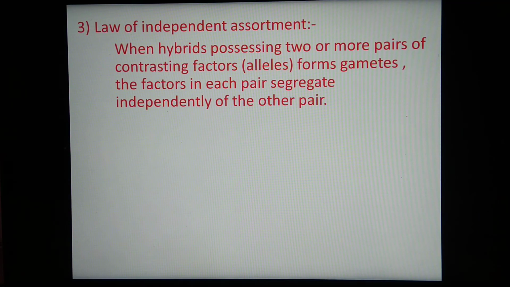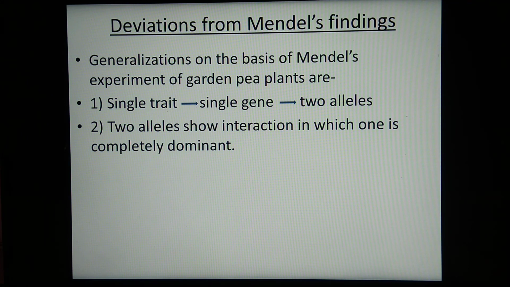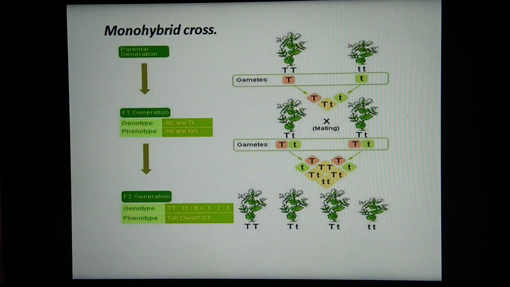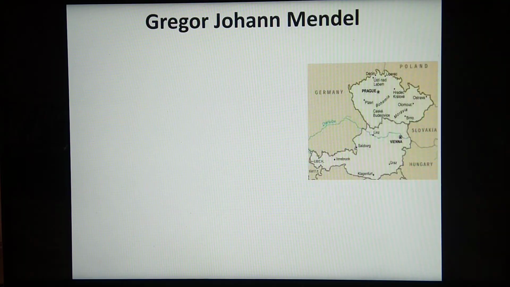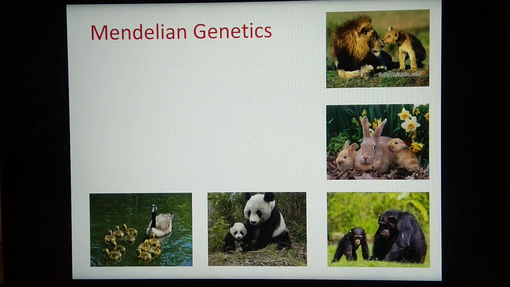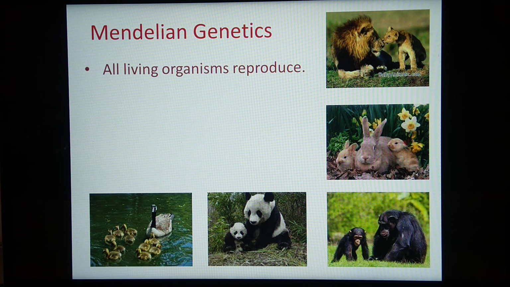Okay, so we have studied first of all, once again, we will repeat here. See, we have started with this topic, Mendelian genetics.